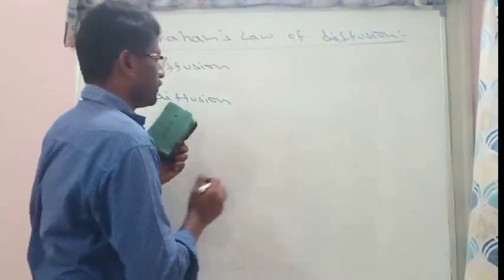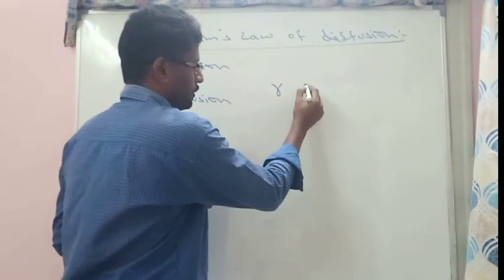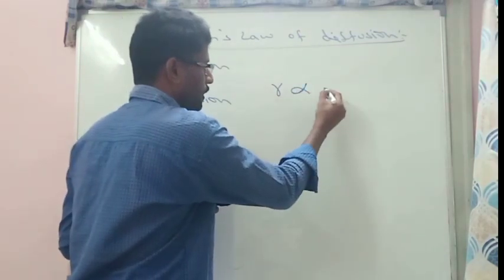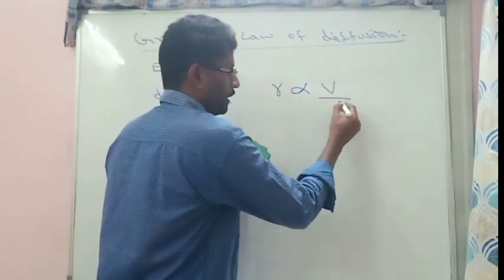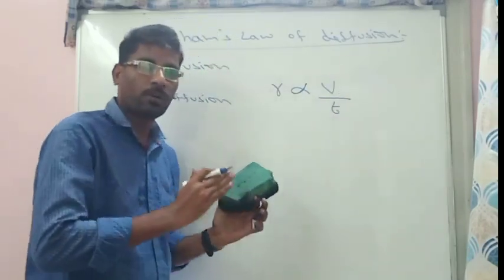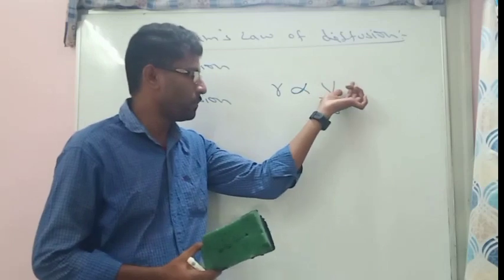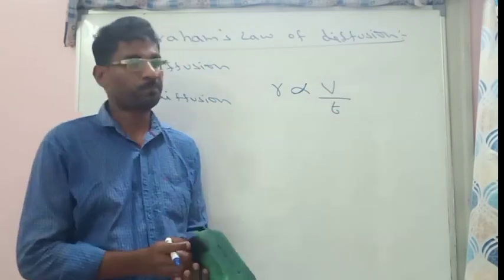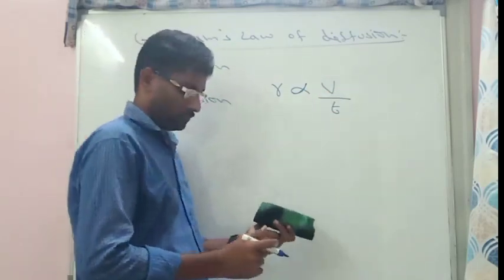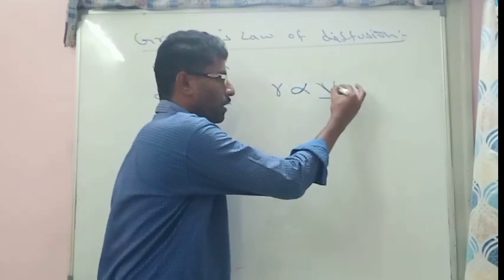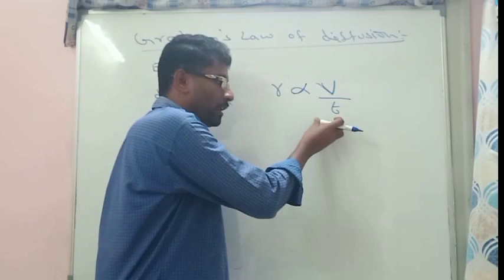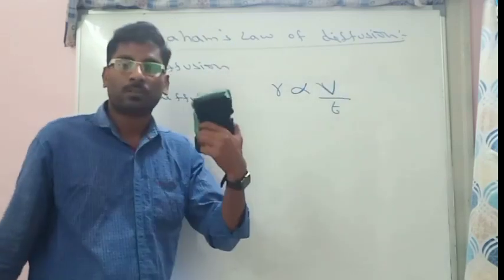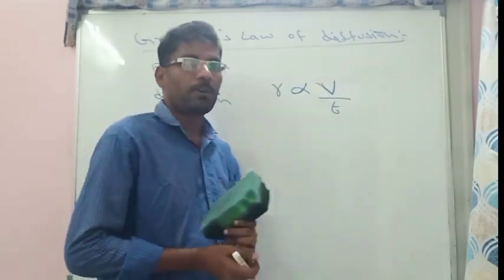So we know that the rate of diffusion is directly proportional to the volume spread by the gas at a given time. So the rate of diffusion is proportional to volume divided by time. The more the volume in less time, the more the rate of diffusion. So at a given time, how much volume is diffused, that is called the rate of diffusion.